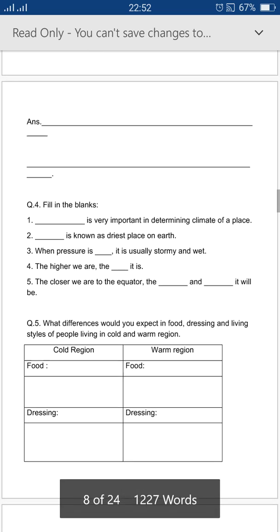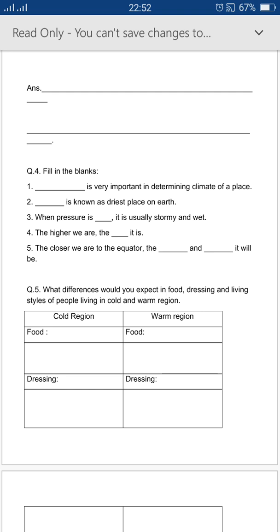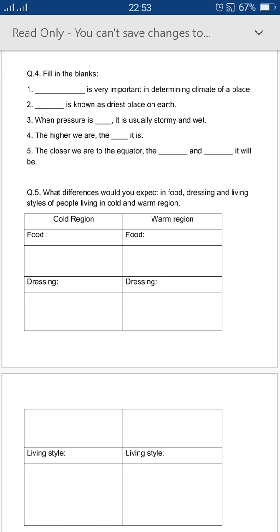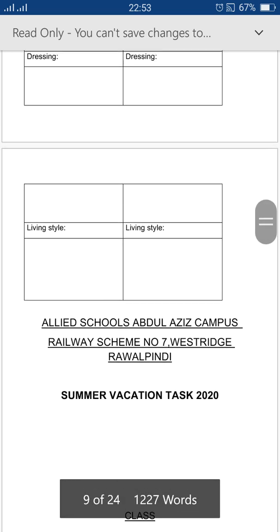Your next question, fill in the blanks. Again, your info and also the reading of chapter 2 help you to fill these blanks. Differentiate what you would expect in food, dressing and living style of people living in cold and warm regions. You can imagine in your mind the seasons in Pakistan like summer and winter. We change our food, dressing, and living style according to our season. Same like this, you can solve this question.